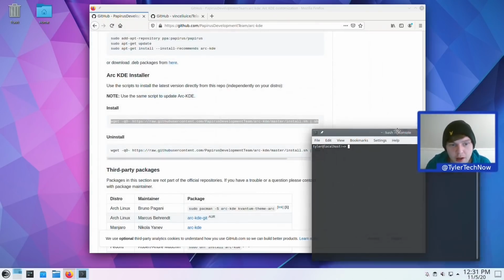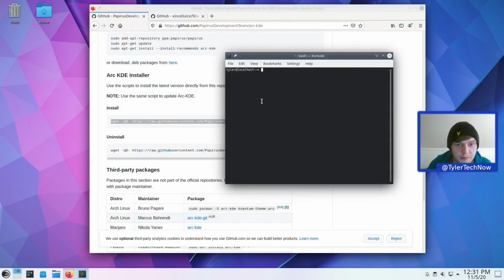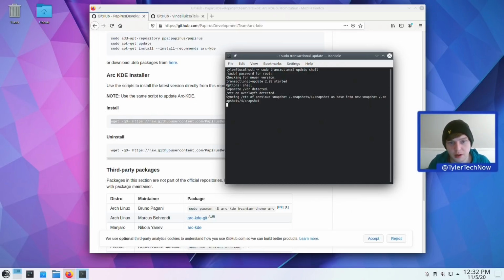Perfect. Right, so we want to copy this over, but we need to go into what's called the transactional update shell, I do believe. So we're going to go sudo transactional-update shell, and this will get you into the actual shell. So we'll see how that actually works. So sudo transactional-update shell. So let's type in our password for root once more. Okay, and we are in.